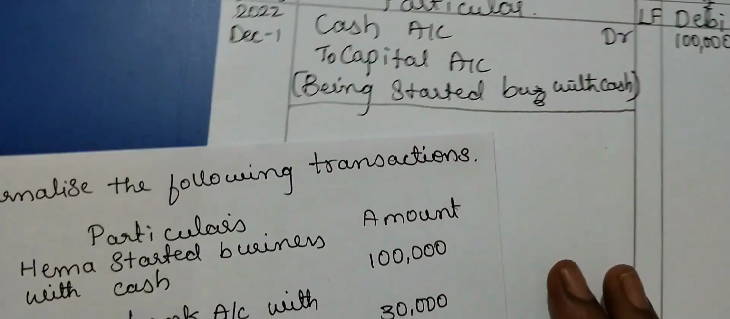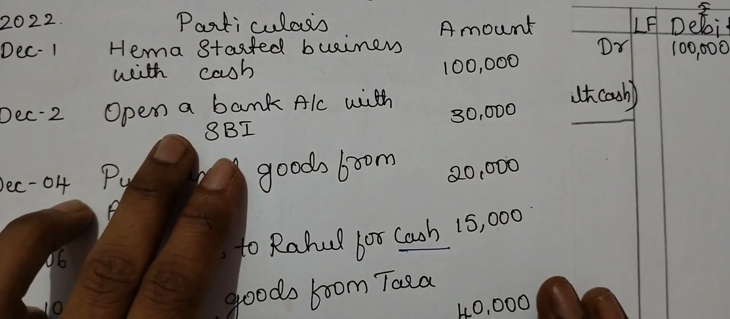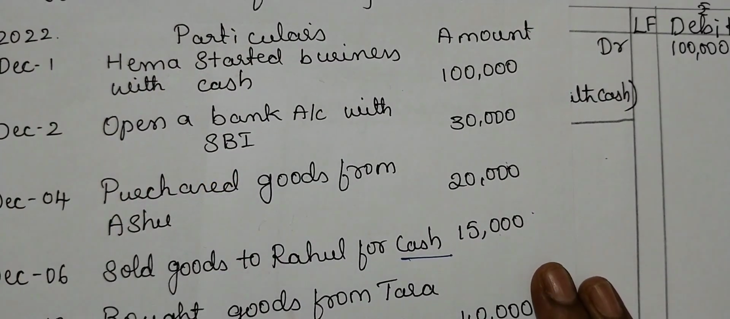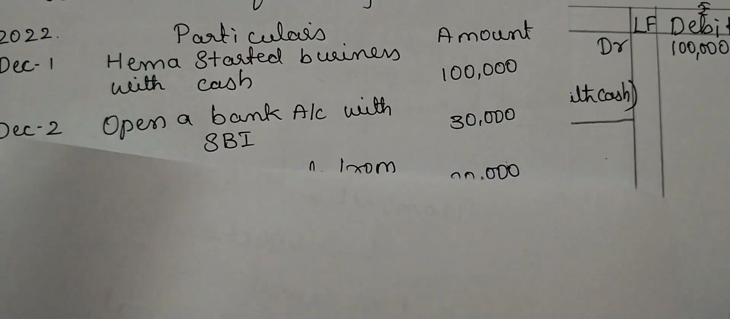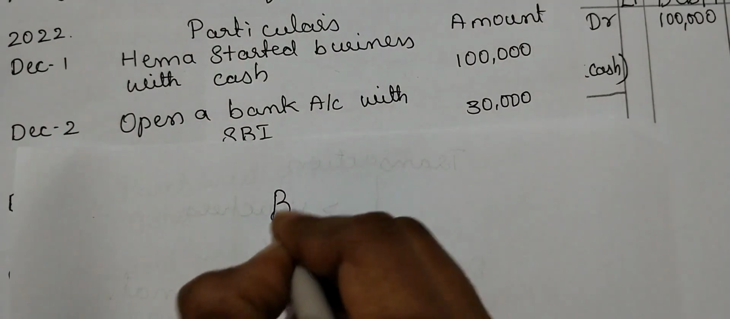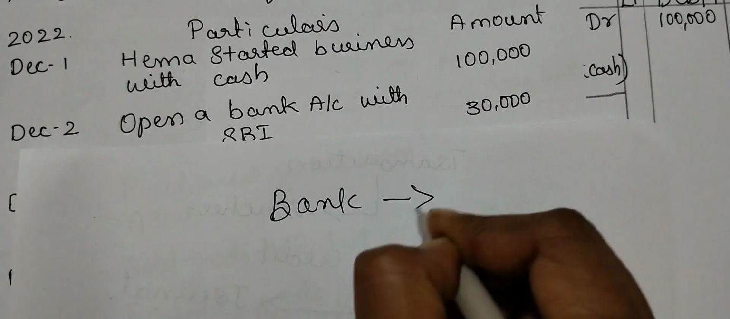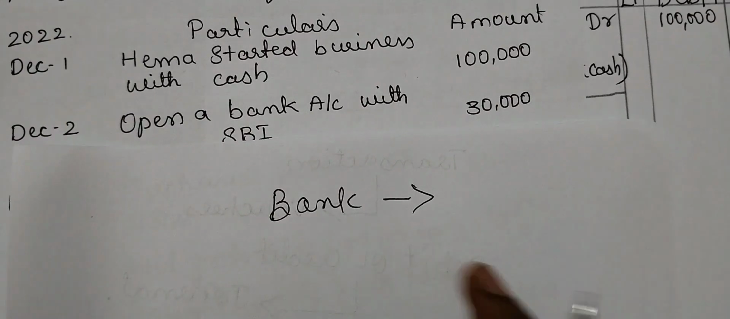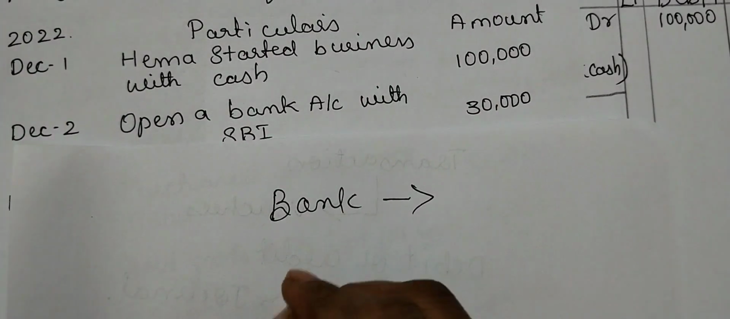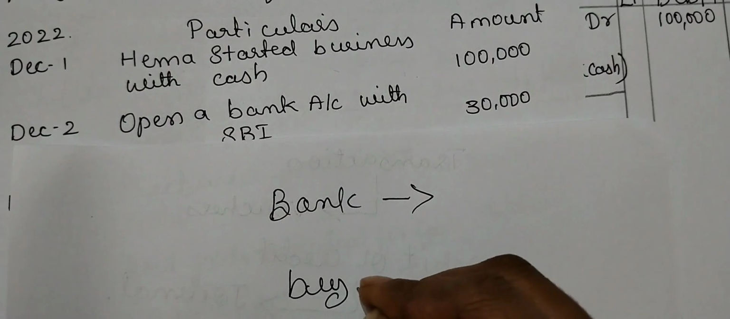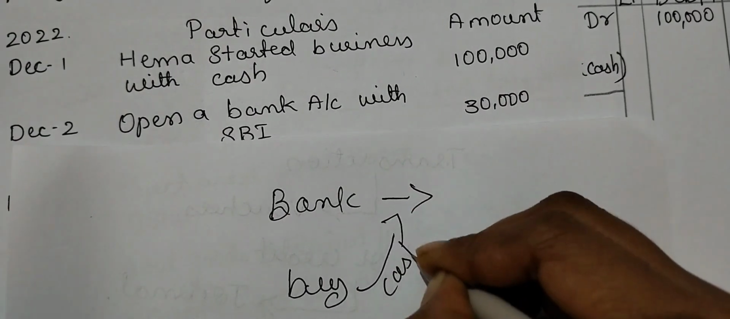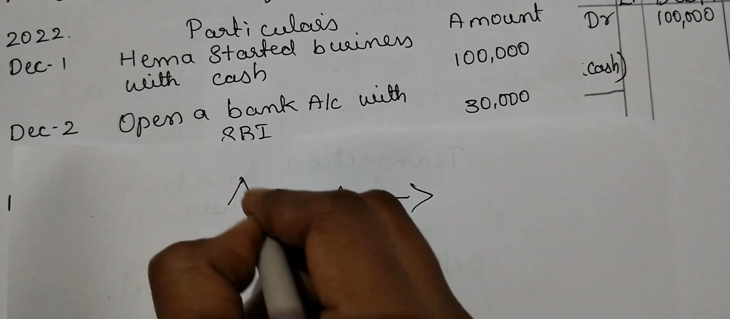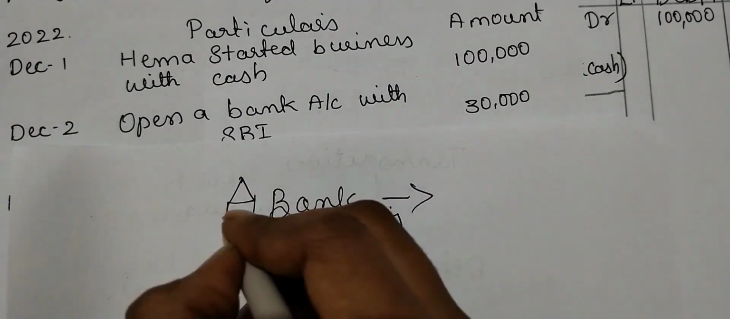The next transaction is open a bank account with SBI. How are we showing this? Bank is the receiver here. Bank comes under the artificial person account because a person created the bank. Now you are depositing into the bank. Cash is going out of the business. You are depositing cash into the bank, right? So cash is going out. Bank is the receiver of your cash.